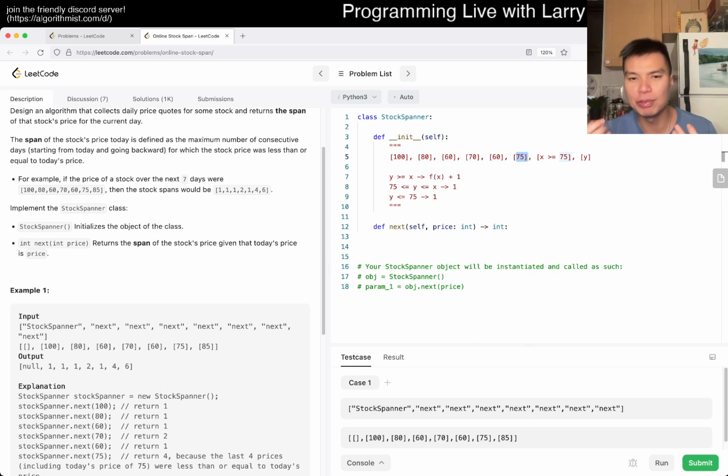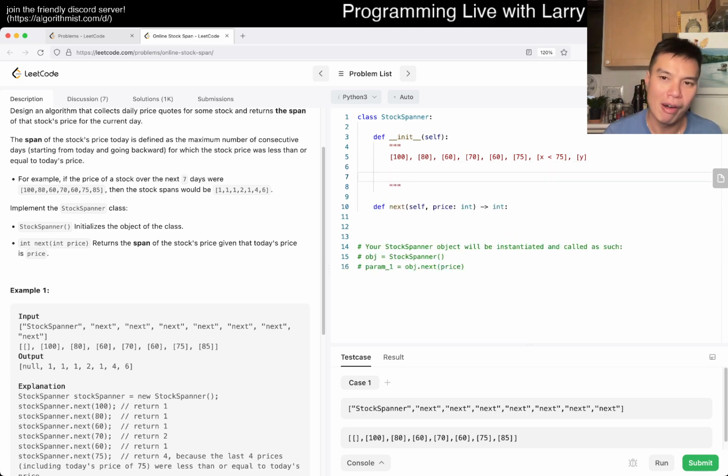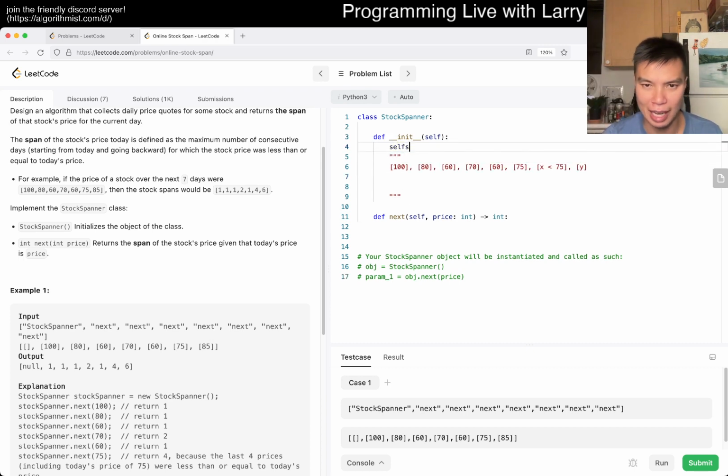Now, you wouldn't really want to be exhaustive. Let's say some x is less than 75, and then you have some y, and then what happens? You just do the case out. If y is greater than x, there's some induction thing there. My point is that I think that's all we need to do to do the stack solution.